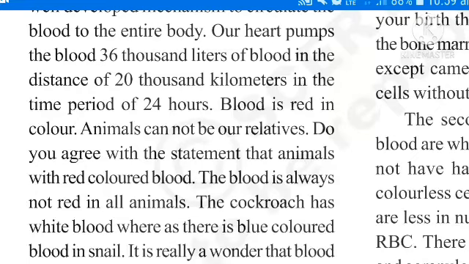Red colored blood is present in human beings. White blood is present in cockroaches. Blue blood is present in snails. Okay, it's very important. It's really a wonder that blood appears in different colors. Normally, adult human beings have about 5 liters of blood. A chief component in the blood is water, remember, which is stored in the plasma.